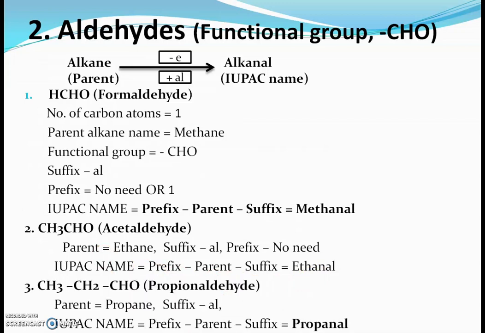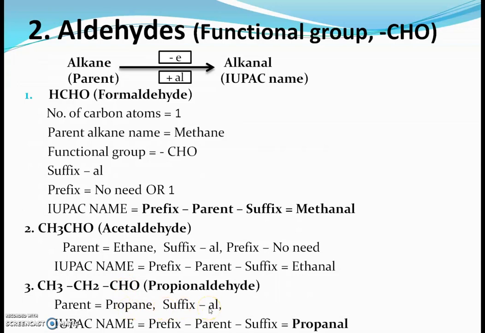Look at the third example. The formula of the third example is CH3CH2CHO. This is propionaldehyde. There are 3 carbon atoms in this chain, so the parent is propane. The suffix which we will use is al.